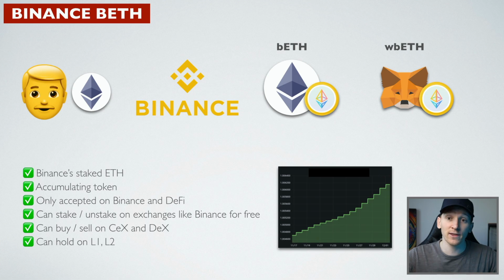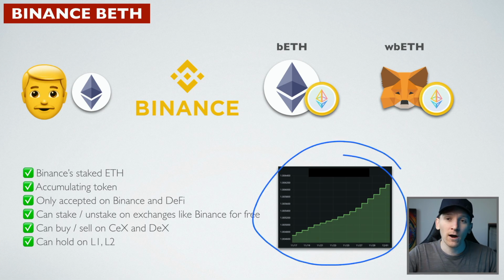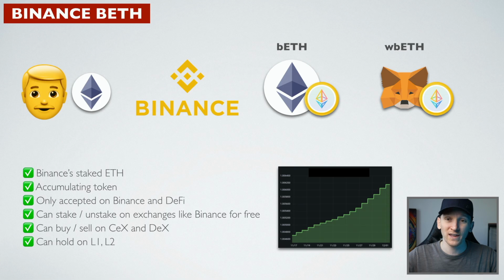Binance's staking token is a little bit different to Lido's stETH. The big difference here is that it is an accumulating token. That is, the price of this token should go up in relation to Ethereum over time as staking rewards are issued. So it should get more expensive versus Ethereum over time. It's really a Binance token, so it's used on the Binance exchange and on Binance DeFi, on the Binance Smart Chain and other Binance chains. It's also on Ethereum mainnet as well.